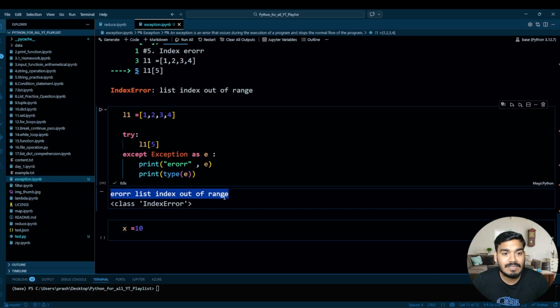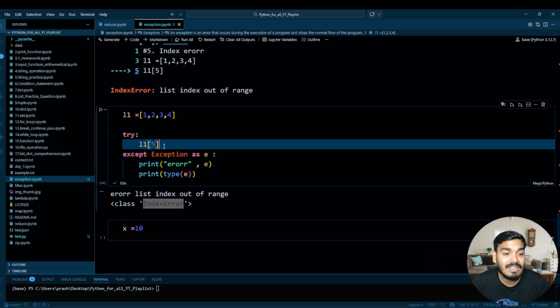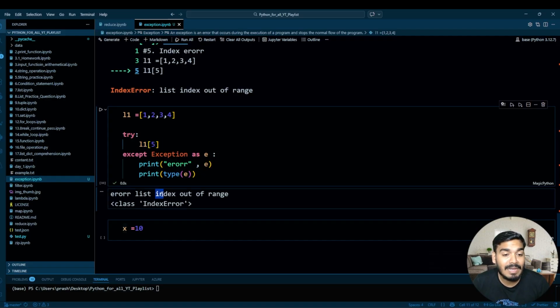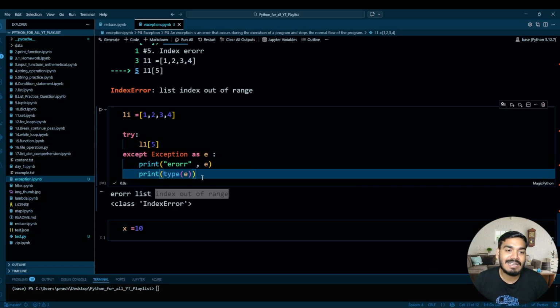The error type is nothing but IndexError, it is showing that. And also context information. What is the context information over here? It is a list, right? It is giving the context that it is a list, and the error is index out of range. That is the error over here. Perfect. So this is how you can handle the exception, meaning the error.